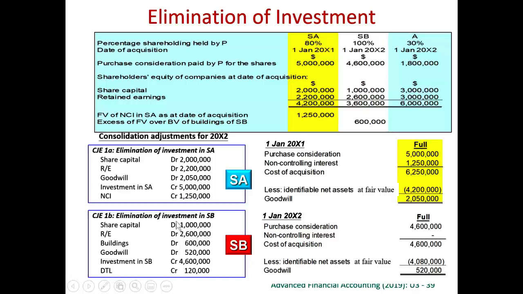This is the book value of the net asset. After the book value of the net asset, we have got a fair value increment. Fair value increment is 600,000. After tax, there is the deferred tax liability, 20% tax rate. So this is what we get. What we pay minus what we get is goodwill. Goodwill is 520,000, the same as what we have calculated.